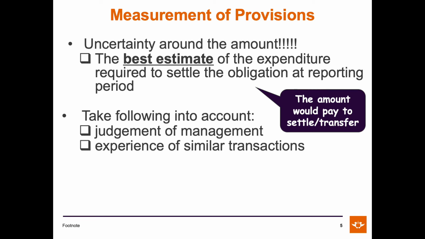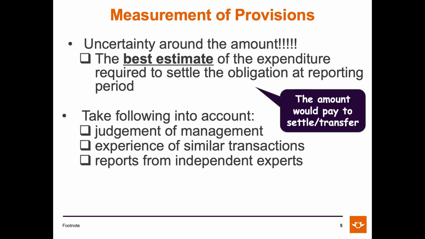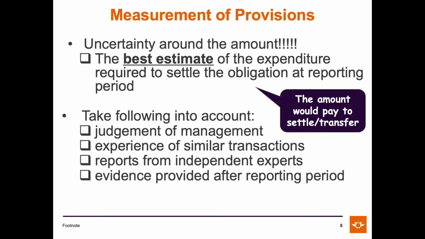Maybe something similar has happened in the past, so how much did it cost you to settle the liability? Reports from independent experts, or evidence provided after the reporting period. Maybe evidence came to light after the reporting period that now provides us with the best estimate of the expenditure required to settle the obligation.